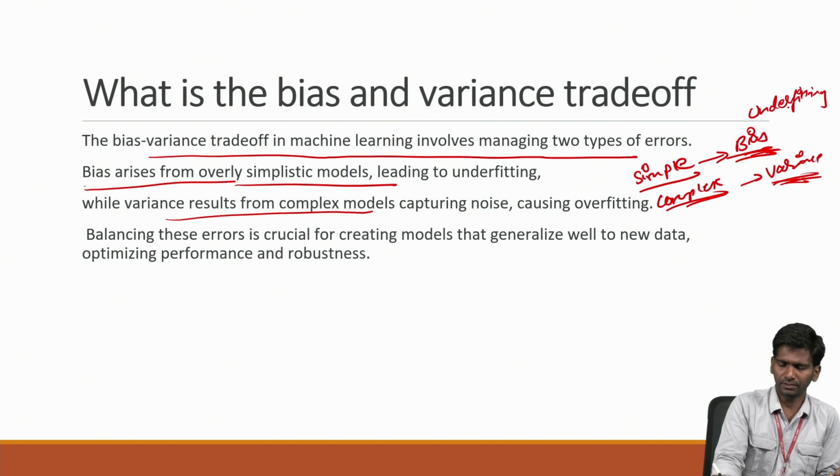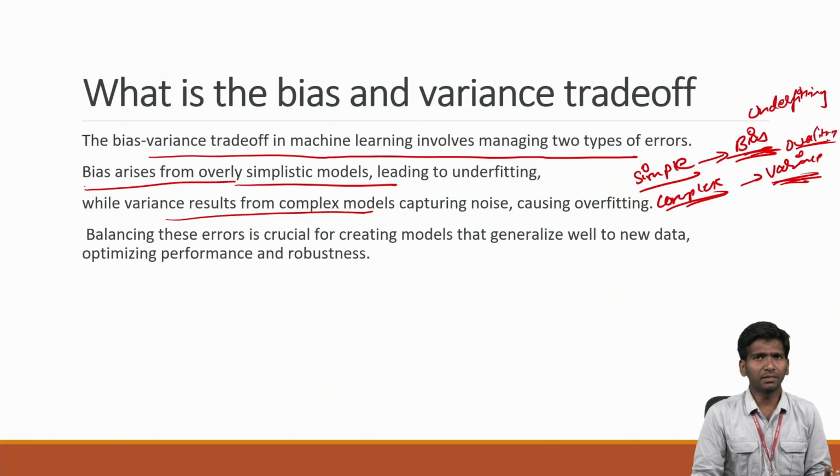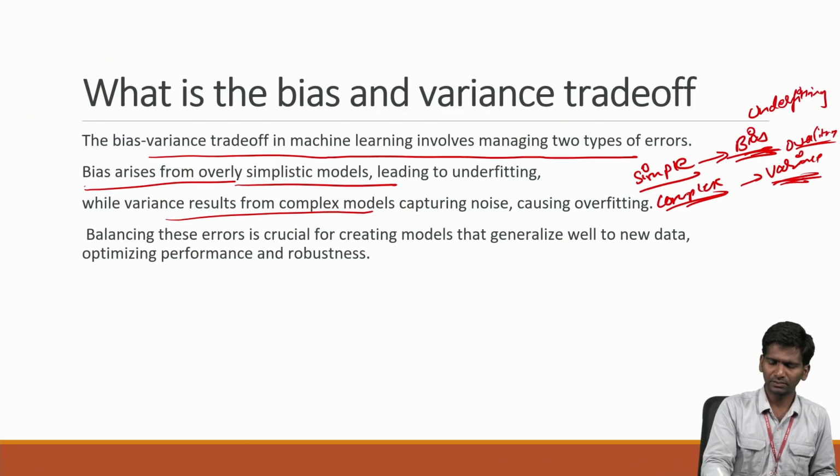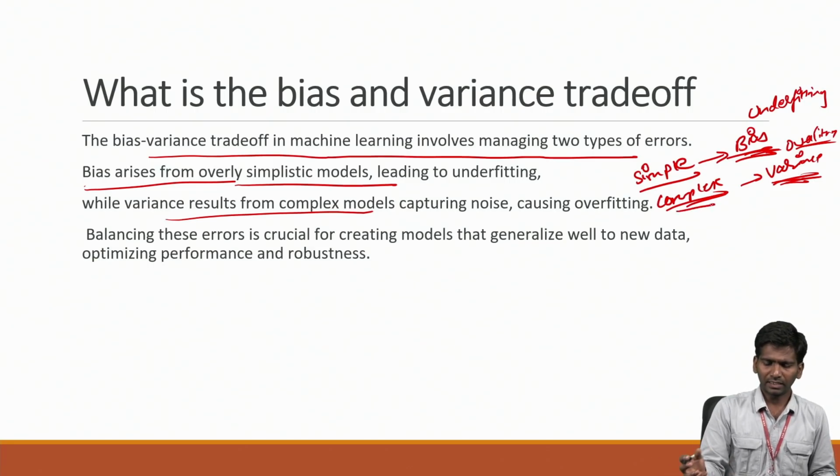Simple architecture means high bias. High variance means we can say it is overfitting. Whenever I say it is overfitting, I mean it is having high variance, and the model is built with complex neurons and the entire architecture is very complex, with many layers involved. So if the architecture is very complex, we get overfitting. If the architecture is very simple, we get underfitting.